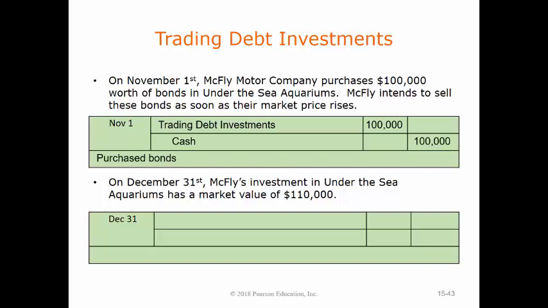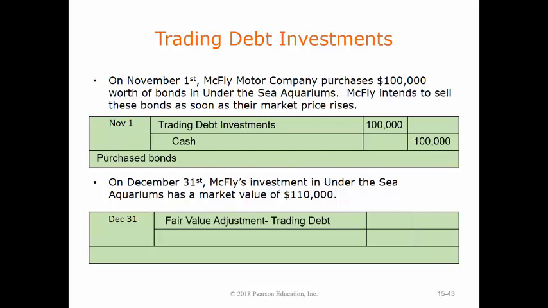We purchased these bonds. Well, on December 31st, at the end of the year, we'd still be carrying these, but prices of investments are always going up and down. At the time that our fiscal period is ending, this investment that we have in Under the Sea Aquariums has increased to $110,000. So we could sell this for a $10,000 profit right now. We haven't realized that profit yet, but it's unrealized, but we could, which means we need to make an adjustment to the fair value of this particular account.